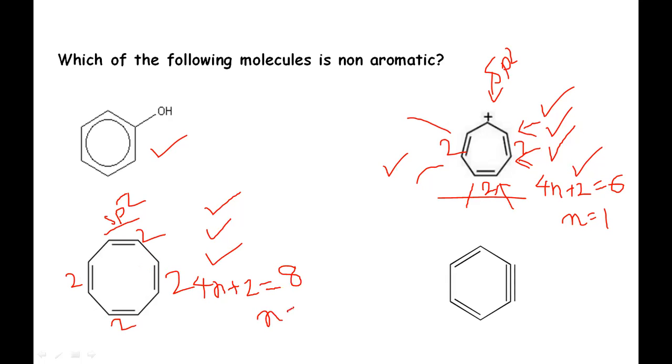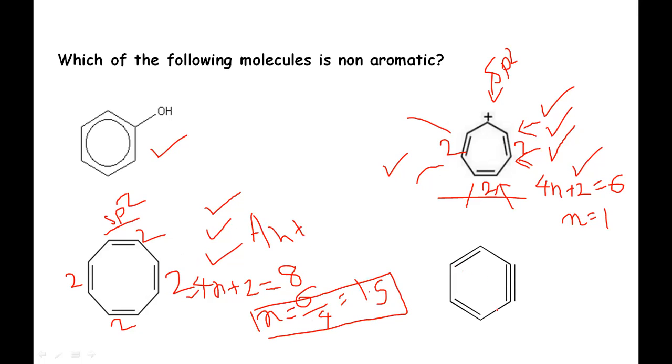So we get 6 upon 4, the value is somewhere in between, about 1.5. This means the value of n is not an integer, it is in fraction form. That's why it does not satisfy the fourth rule, which means the compound is anti-aromatic. So this one is probably the answer.